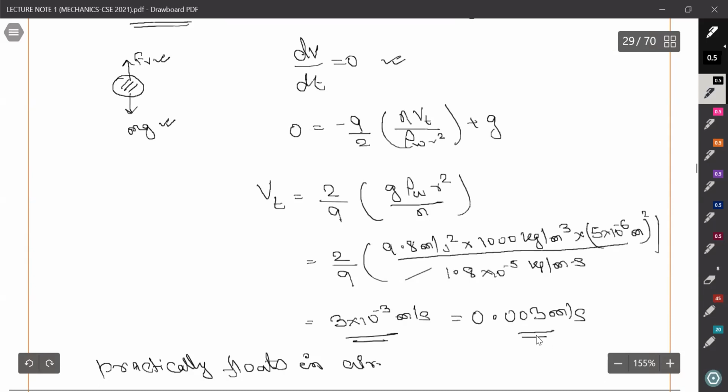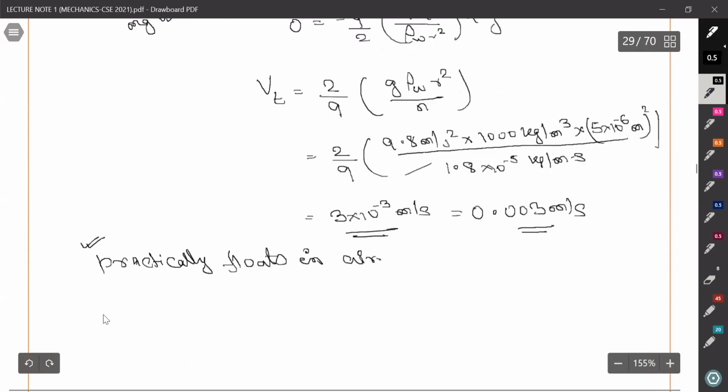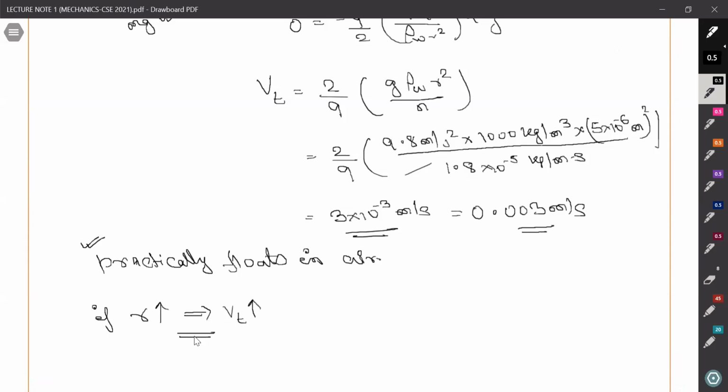If someone is coming with this velocity, it will be negligible. So the water droplet practically floats in air. But if we increase the dimension, if we increase the radius, then its terminal velocity will also increase. So we have to keep this in mind.